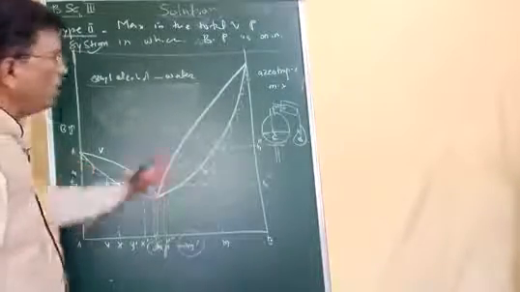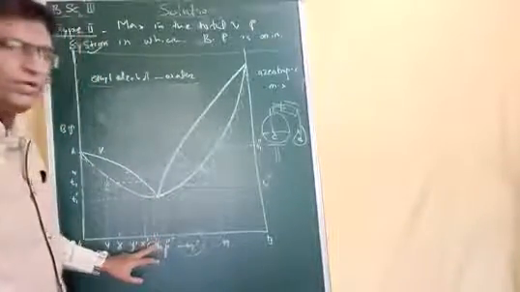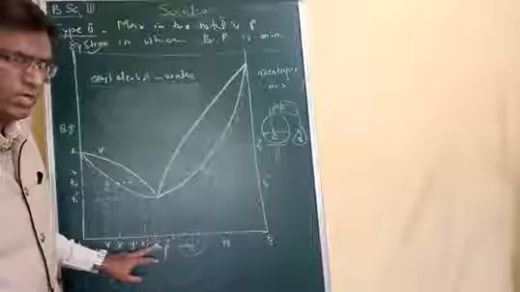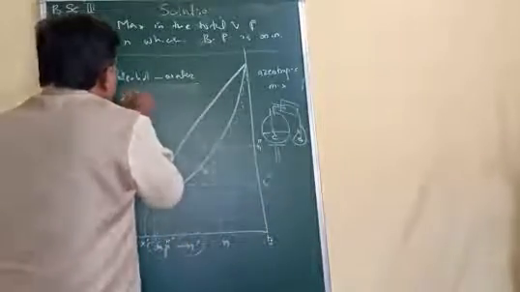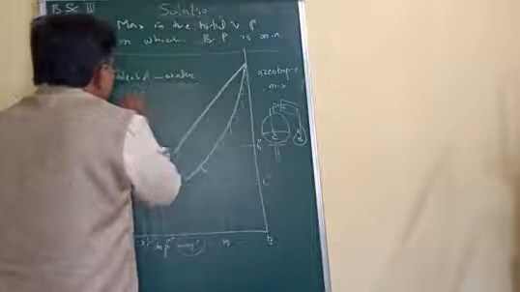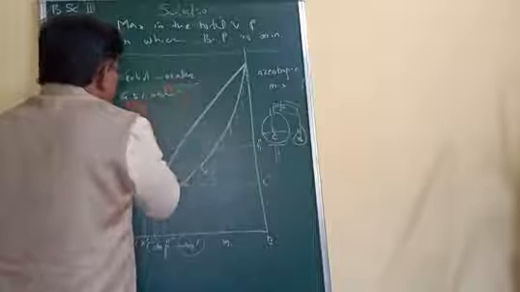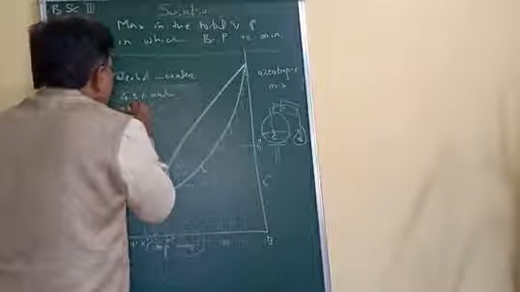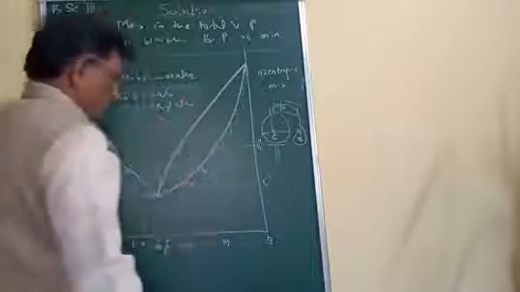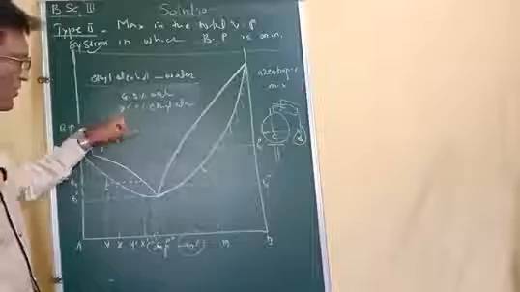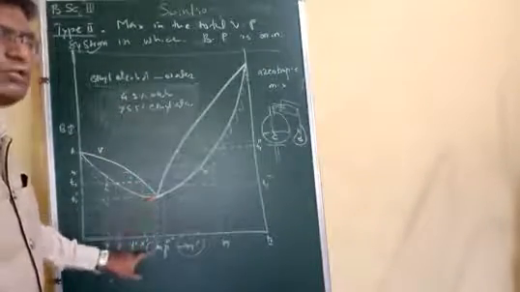Suppose this is alcohol and this is water, then the azeotropic mixture formed will have this particular composition: about 24.5% water and 75.5% ethyl alcohol. That means this liquid mixture will boil at a minimum temperature, and this is the azeotropic mixture.